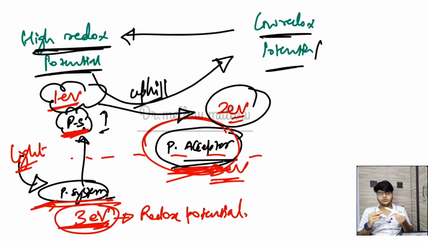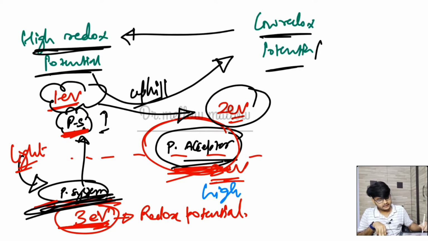You may ask why I am teaching you this kind of concept. It is because NCERT mentions that this photosystem molecule has both high as well as low redox potential, RP.